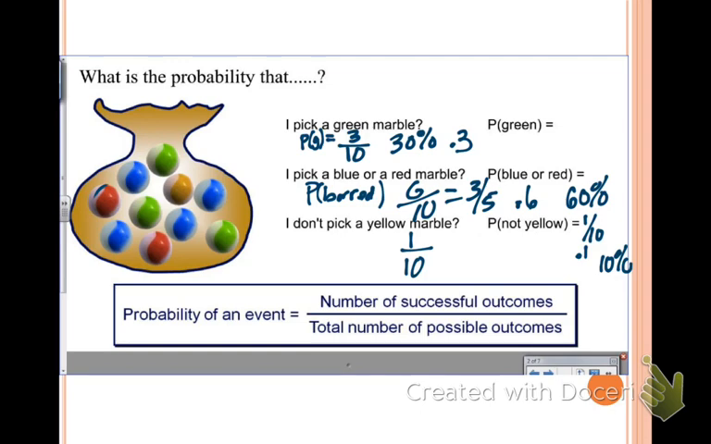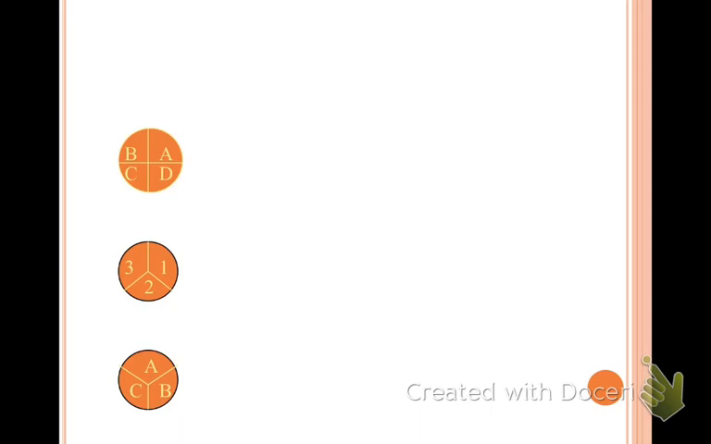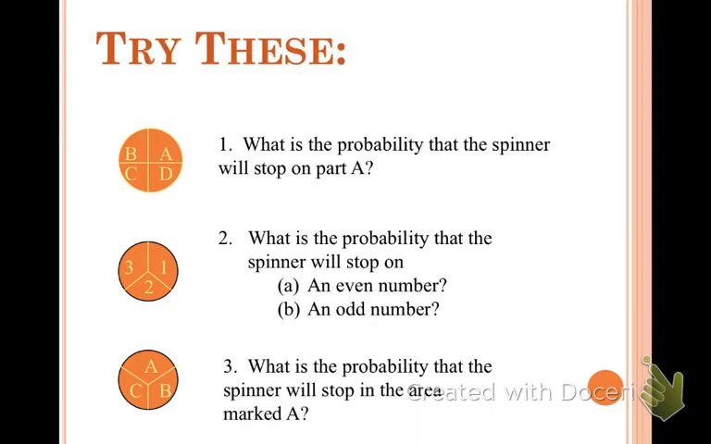All right, so let's move on. We're just talking about probability. You're probably going to see this on NWEA. All right, so what about these ones? These are spinners. So the first one says, what is the probability that the spinner will stop on part A? Well, there's only 4 parts, and A is only one of them. So it's 1 out of the 4. So there you go. That's the probability. 1/4, 25%, or 0.25.